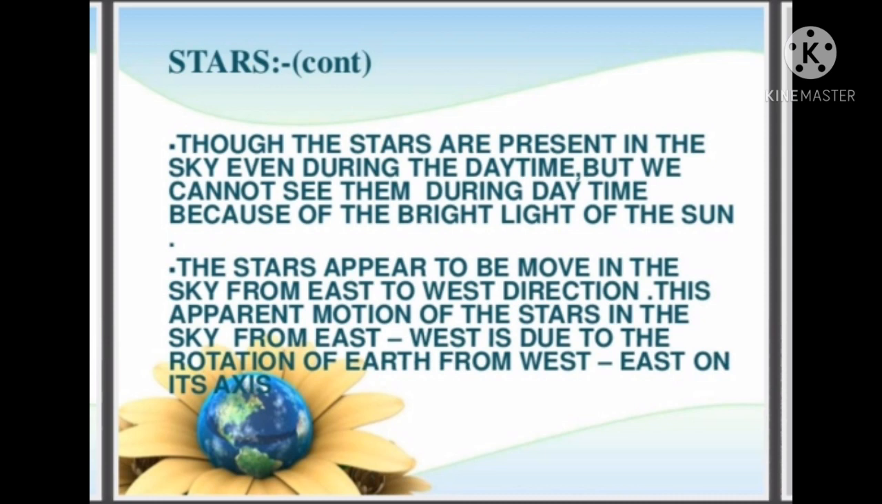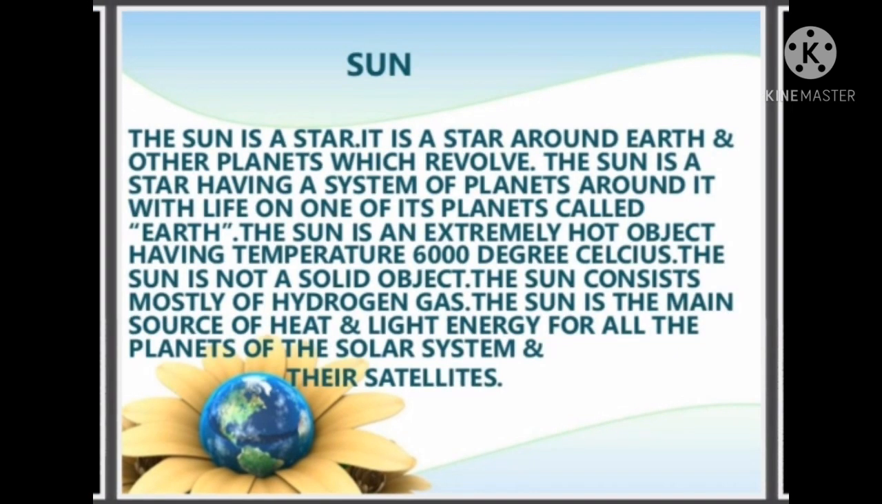Okay. Then next we are going to see about the sun. The sun is a star around which the earth and other planets revolve. The sun is a star having a system of planets around it, with life on one of its planets called earth. The sun is an extremely hot object having a temperature of 6000 degrees Celsius. The sun is not a solid object. The sun consists mostly of hydrogen gas. The sun is the main source of heat and light energy for all the planets of the solar system and their satellites.